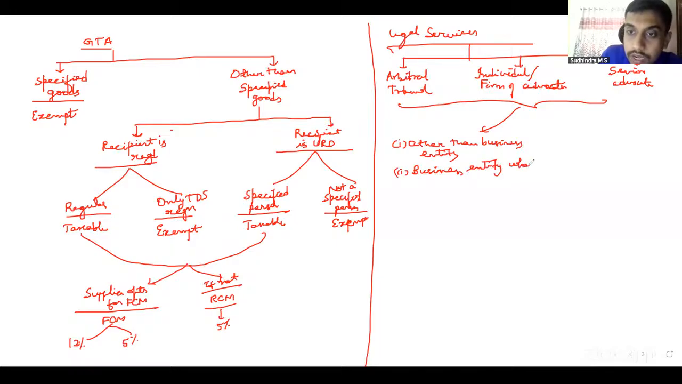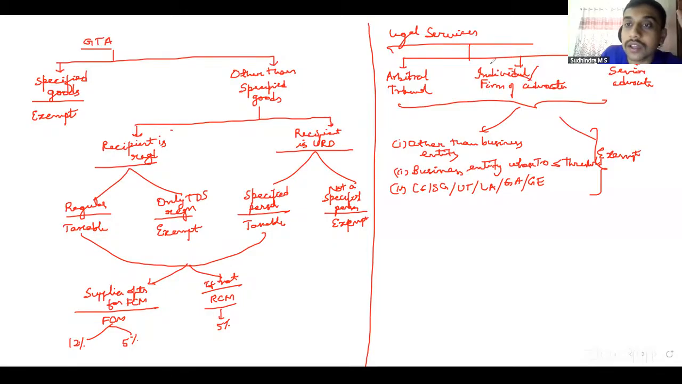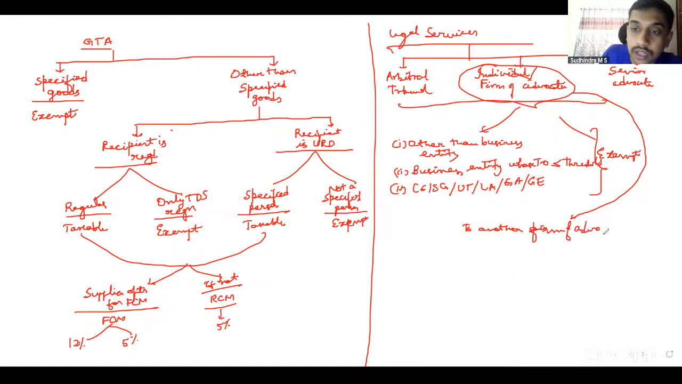whose turnover in the preceding financial year is up to the threshold for registration, then central government, state government, union territory, local authority, governmental authority and government entity, then it is exempt. Along with that, this individual or firm of advocates, if they are providing services to another individual or firm of advocates, even that comes under exemption.